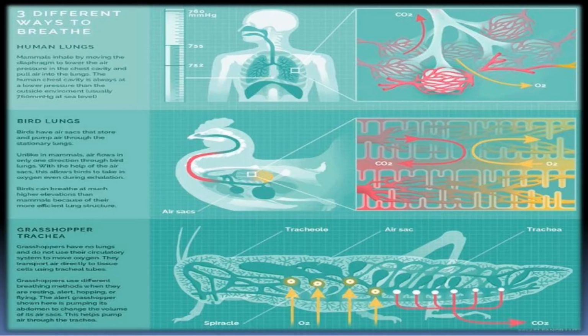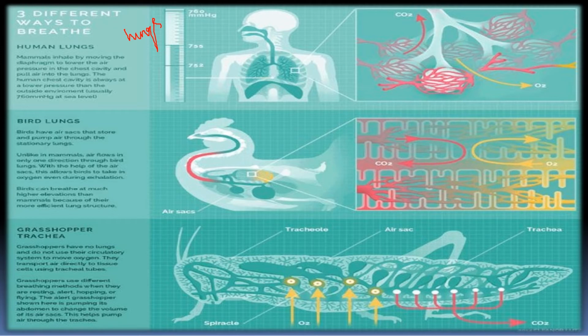So the three different ways of breathing are, the first one is in humans, where there is complete development of lungs for the exchange of gases. And in birds, the special transportation of oxygen occurs, which gives a continuous supply of oxygen to the body. And in the grasshopper or in insects, they have the tracheal system where the lungs are absent. The trachea are highly developed into tracheoles and they are dispersed throughout the body for the transportation of gas.